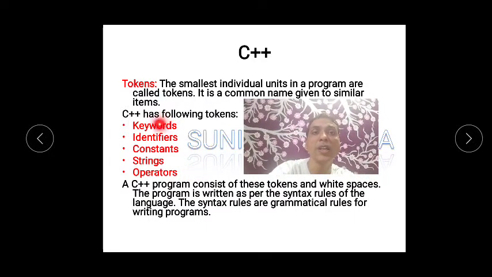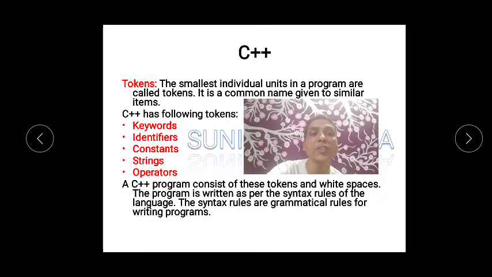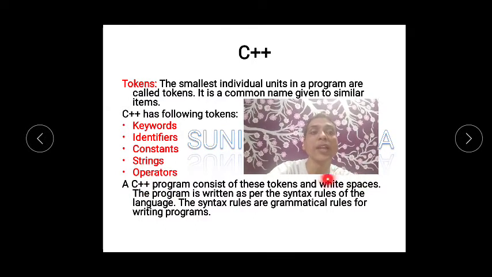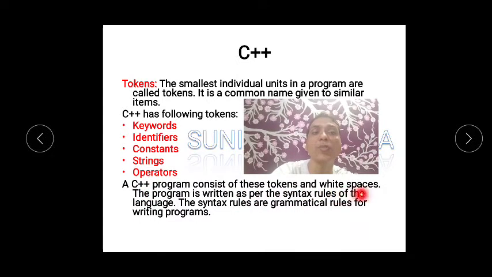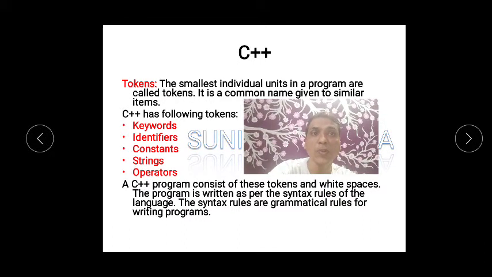So these keywords are the words whose meaning is already known to you. They are known as keywords. Then we will see what are identifiers, constants, strings and operators as we go on. A C++ program consists of these tokens and white spaces. I think white spaces means some of them are escape characters used with slash, backslash. We will see all this when we write some programs. The program is written as per the syntax rules of the language. Now syntax rules, I think they follow some specific rules for writing this and you cannot change it.